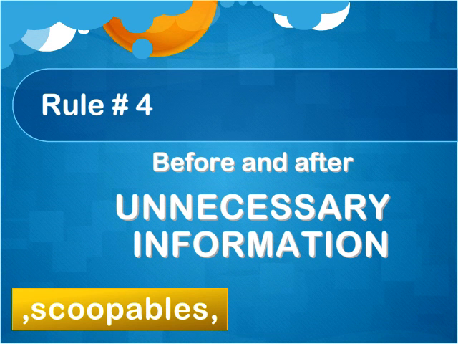Our fourth rule is to place commas before and after unnecessary information. Imagine scoops. It's information that does not have to be in the sentence, so we could scoop it out and toss it away. If the sentence would be fine without it, we put commas before and after. Unnecessary information does not mean that it's not important. It only means that you don't have to have the information to have a complete sentence.